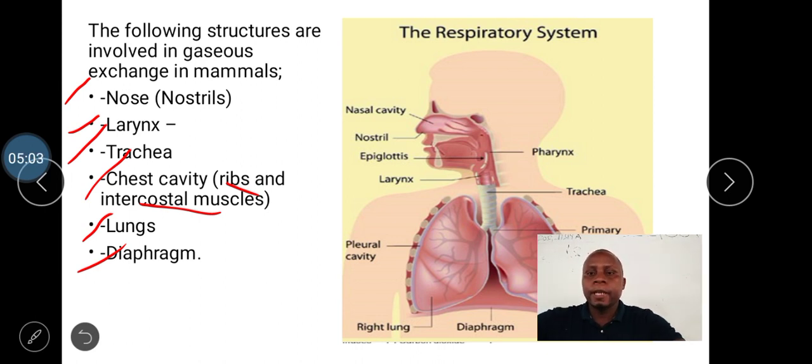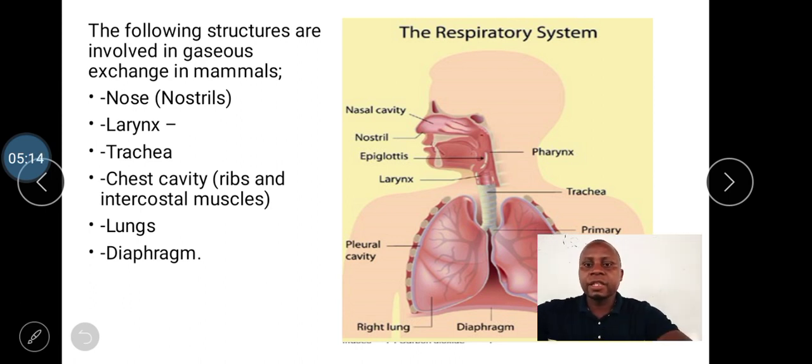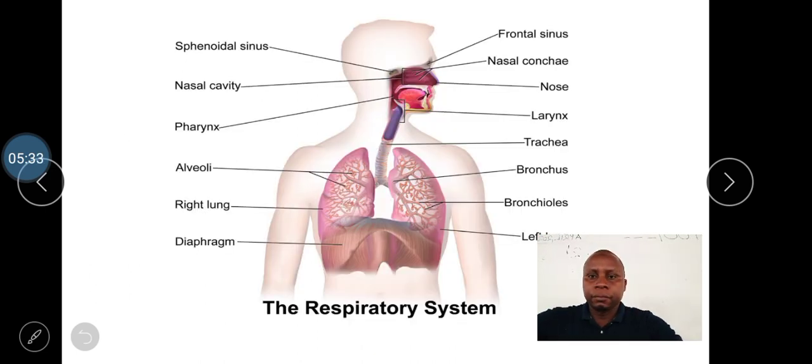Good. Now, we want to discuss all these in detail. We shall discuss all these features in detail. So by the end of the session, you must be able to explain how the nasal cavity is adapted to perform its function, how the trachea is adapted to perform its function, and how the lung is adapted to its function. Good. Now, observe this diagram keenly. It is well labeled for you to understand.